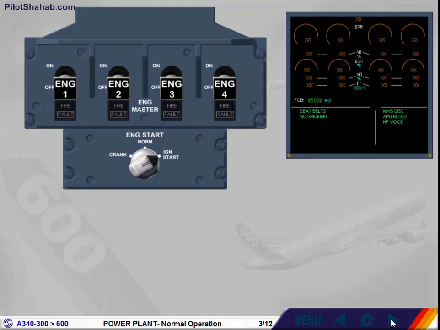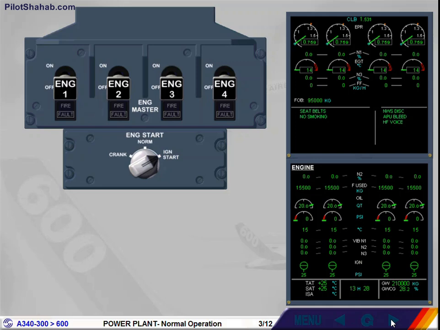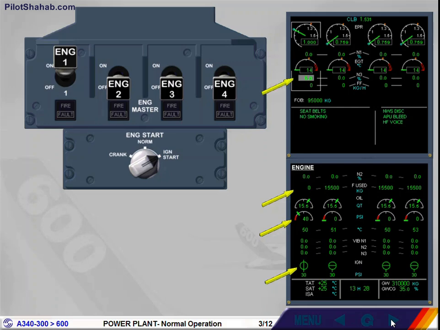Engines 1 and 2 are started first, then engines 3 and 4. Let's start engine 1. On the system display, the start valve opens, the oil pressure increases and the fuel used is reset. On the engine warning display, N3 starts to increase.